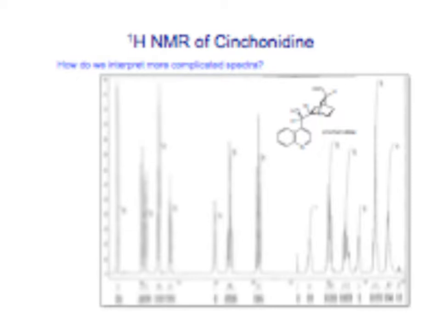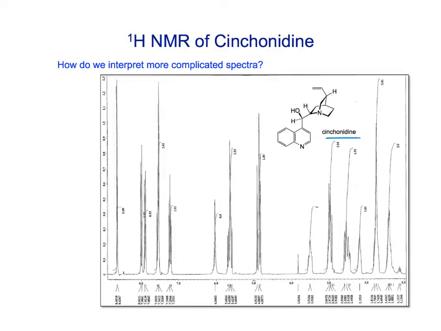So let's look at a more complicated spectrum, though. So this is a proton NMR spectrum of this compound called cinchonidine. And these spectra were all run, I did them in fact, in one of the NMRs that we had in the basement of the chemistry building. And so notice that there's just a lot of signals, right? But we have really the same things that we could use before, right?